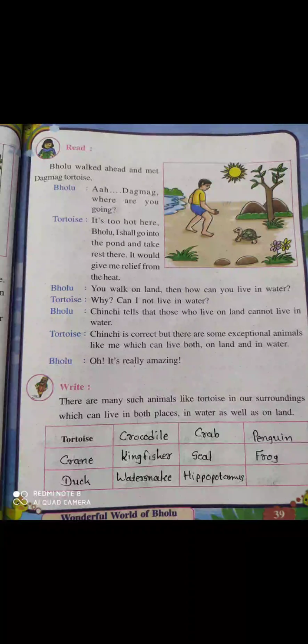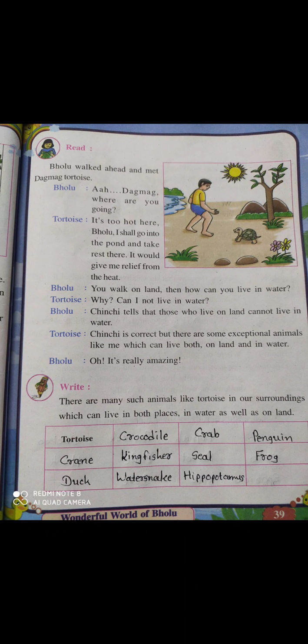Now tortoise said he is going to the pond for rest. It is very hot on land, so he is going into the pond to rest there. Okay, now Bholu says, you walk on land, then how can you live in water? So tortoise says, why can I not live in water?